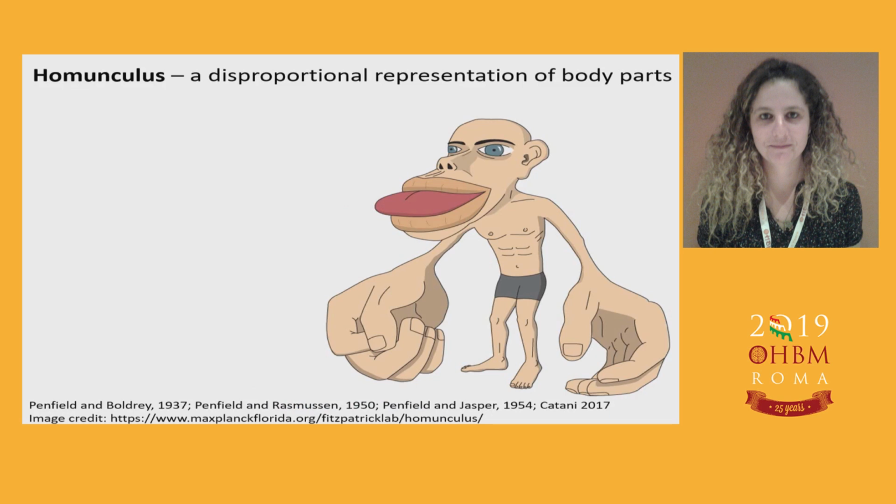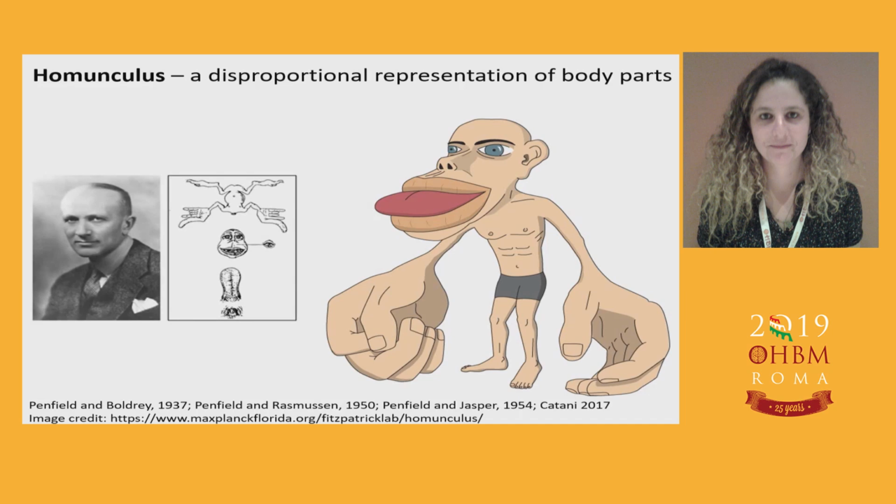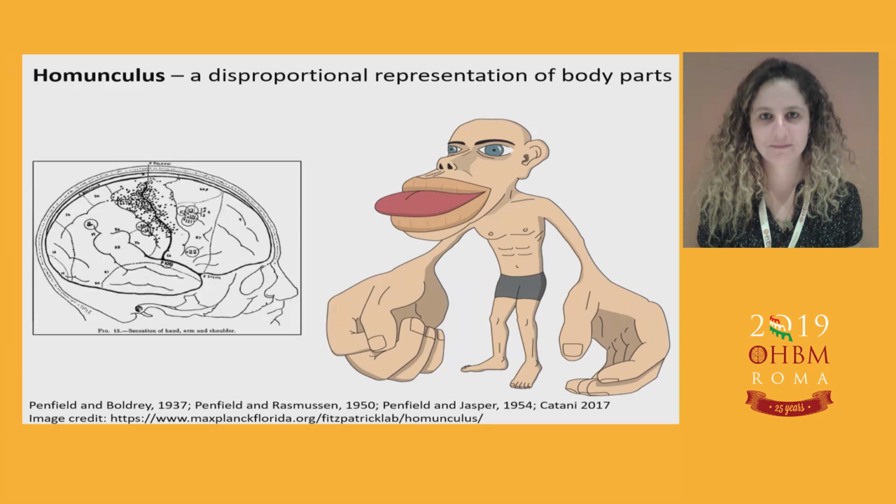cortex, S1. It all started more than 80 years ago when Penfield and co-authors applied direct cortical stimulation and recorded the reports of sensation from different body parts. They established a map that had two features. One is a sequential representation of body parts from head to toe, namely somatotopy, and the other is body parts proportion depicted by this grotesque creature, the homunculus.